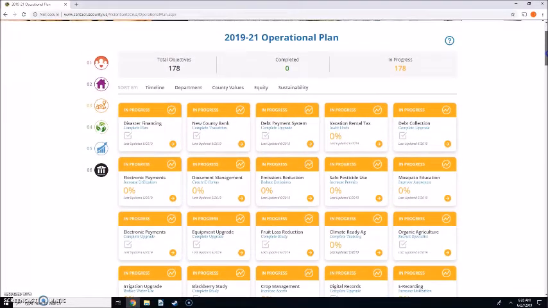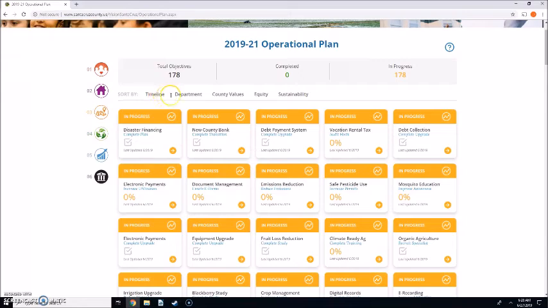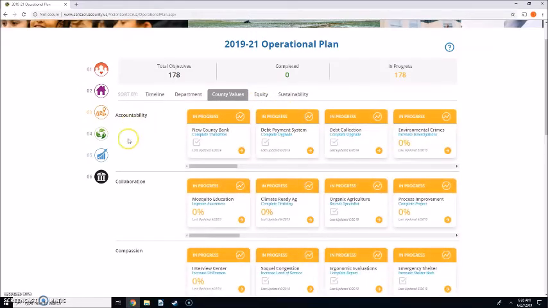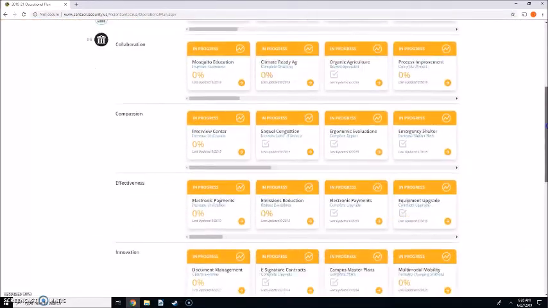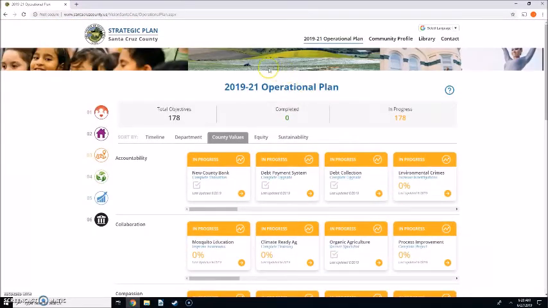There's 178 total objectives. You can sort them a number of ways: timeline, department, values, equity, sustainability. Here's the values view. Here there's each of our value words, which were adopted as part of the strategic plan, and corresponding objectives. So if you click on one of the icons, let's try one of these here. That's economy, that's operational excellence.